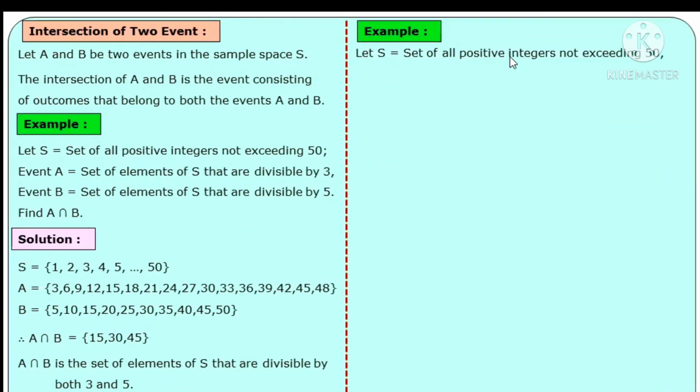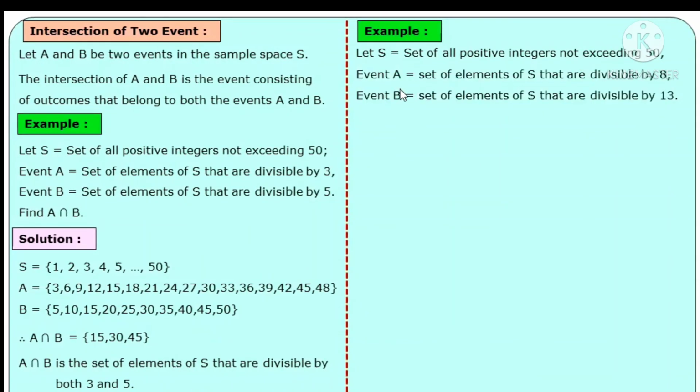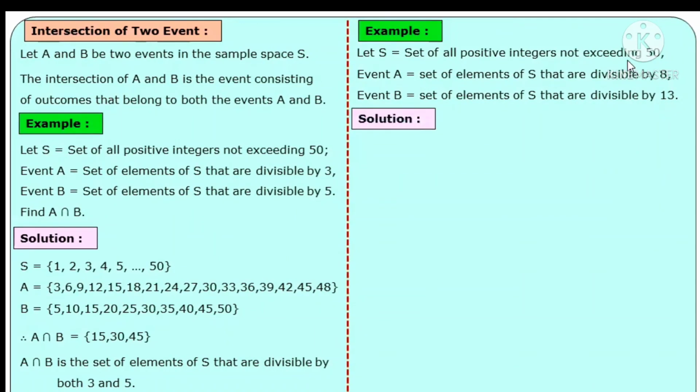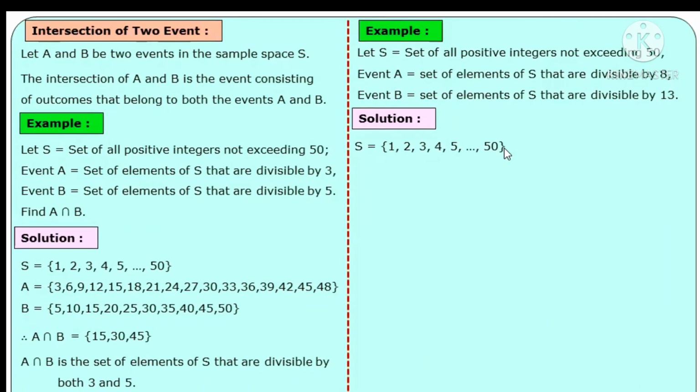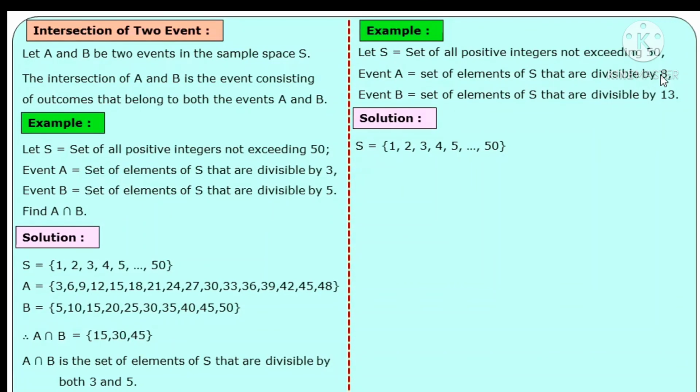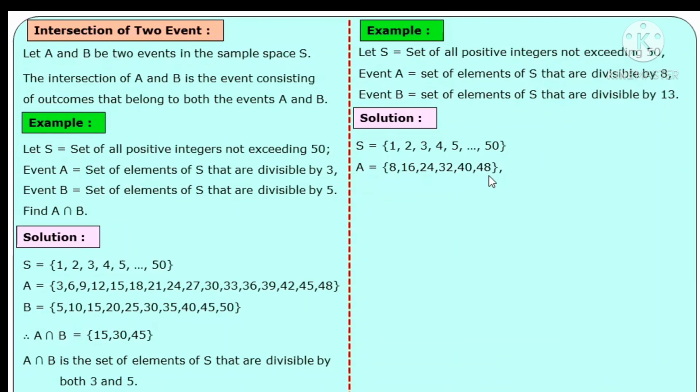Example: S is the set of all positive integers not exceeding 50. Same example continued. Event A, the set of elements of S that are divisible by 8. And the second, B, for numbers divisible by 13. Check here first, integers up to 50, that is 1, 2, 3, 4 up to 50, the sample space. Event A is for divisible by 8. You write numbers divisible by 8, the table of 8 up to 50, that is 8, 16, 24, 32, 40 and 48.